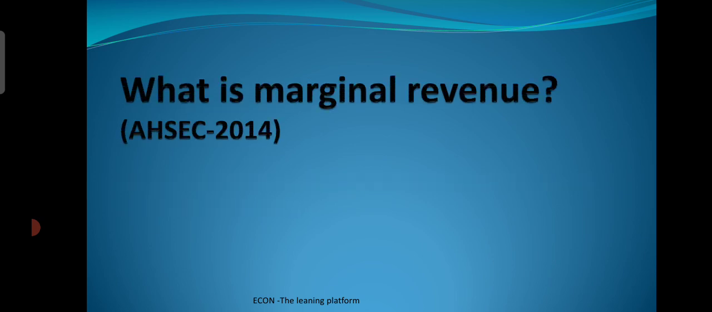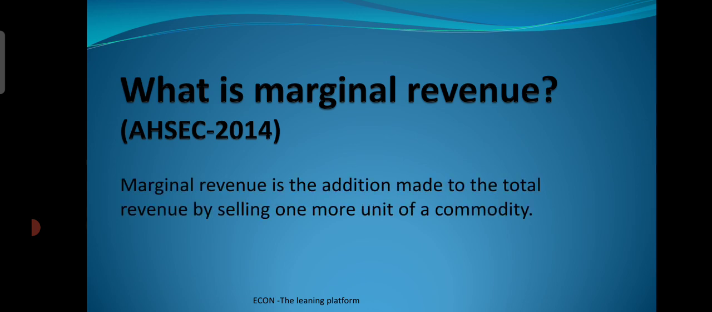Move to the next question. What is marginal revenue? Now, marginal revenue is the change in total revenue. Here the definition is that marginal revenue is the addition made to the total revenue by selling one more unit of a commodity.